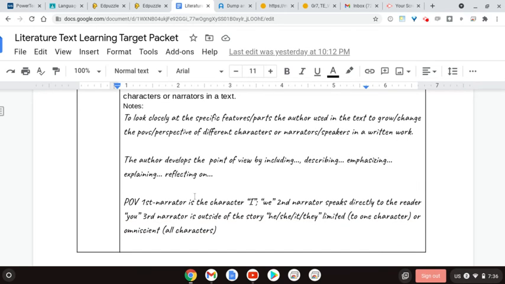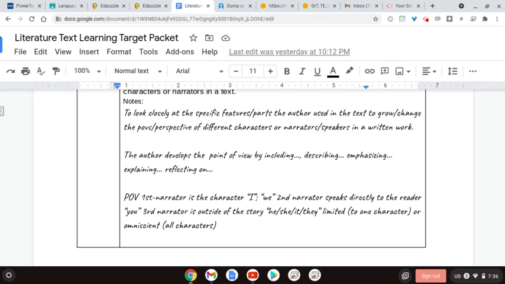Within this piece, it does not necessarily matter whether you pay attention to that it's first person with I and we, or second person that it's you, or third person that they're using he, she, it, or they, being limited to one speaker or being omniscient to the entire poem. What really matters is, are you capturing that perspective, that viewpoint, the way each speaker sees the world in the thing that you notice that the author uses, or the speaker uses, to develop that point of view.